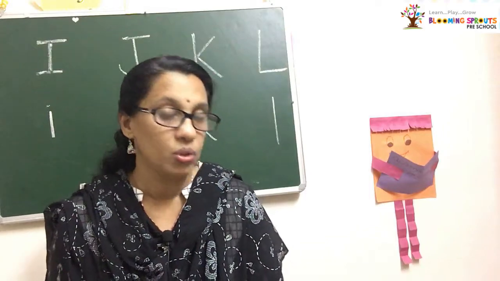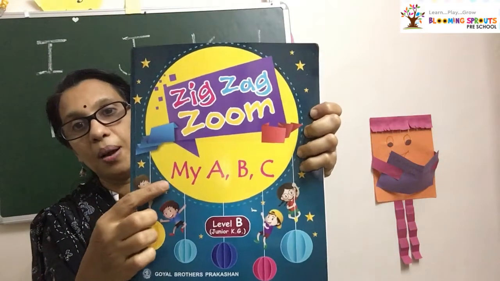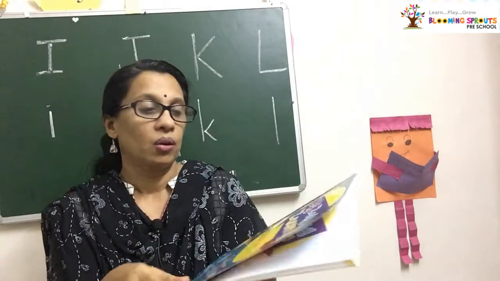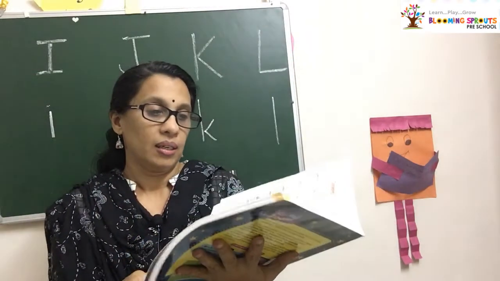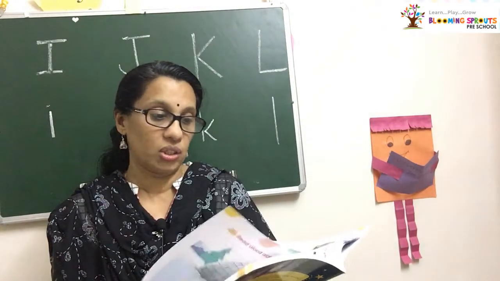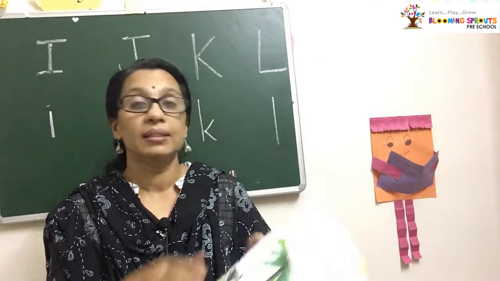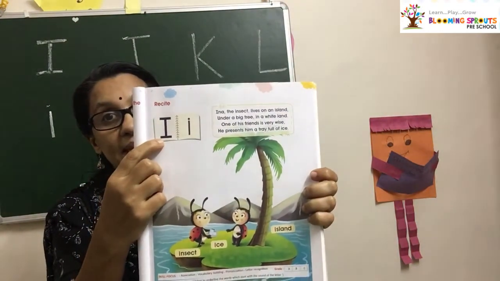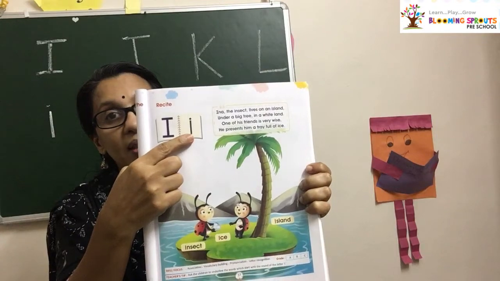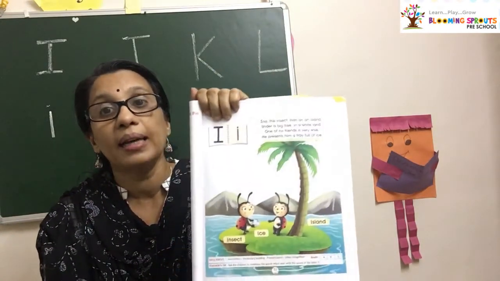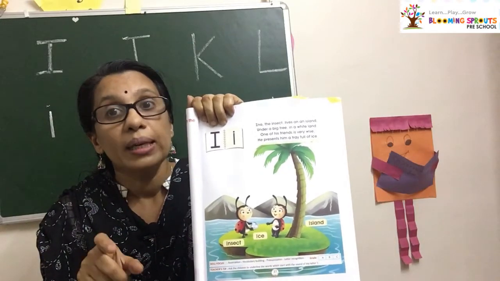And now take your book, this book, My ABC. Okay, turn the page. Now you finished till H. Now we are going to learn from I. See here, you can see capital letter I, small letter I. And what is the sound? I for ice cream and igloo, E.